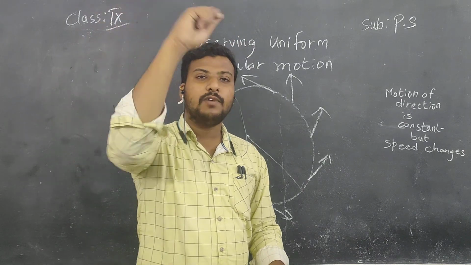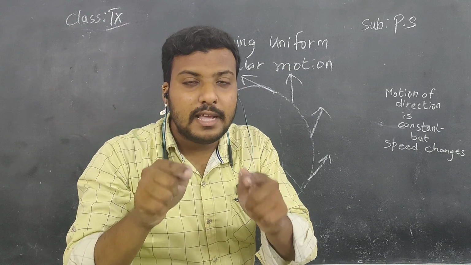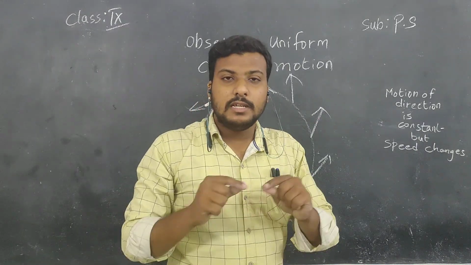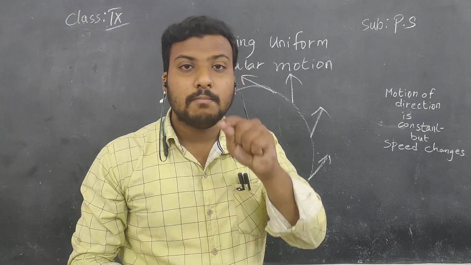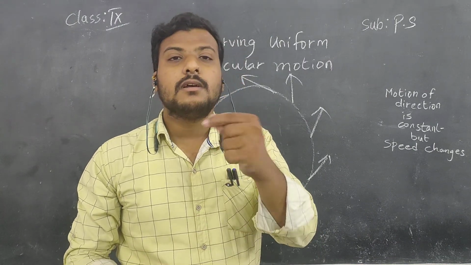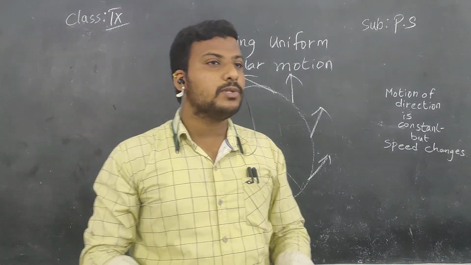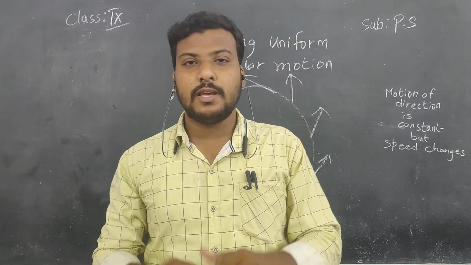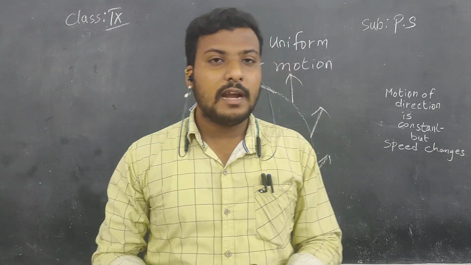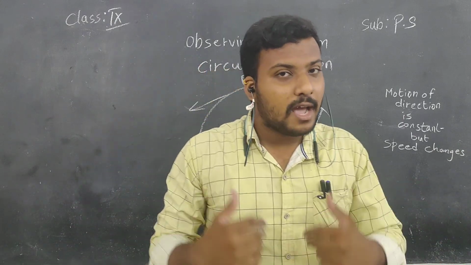What will happen, children? When you are whirling, the speed is constant. Here in this case, the speed is the same, but the motion of direction is not the same. If suppose there are 5 villains around me, simply to say 5 persons around me, and right now they came to attack me.